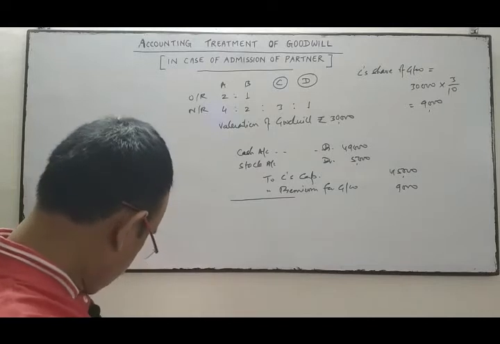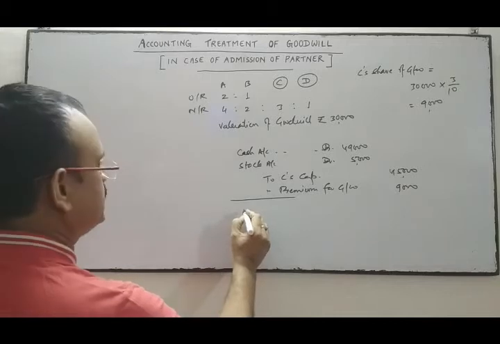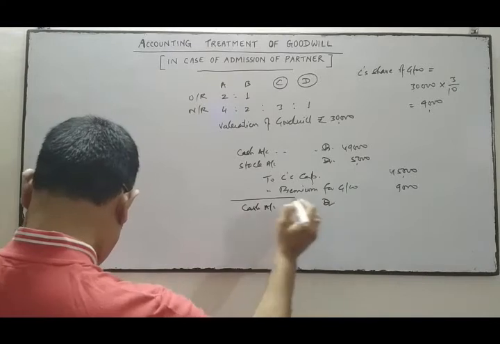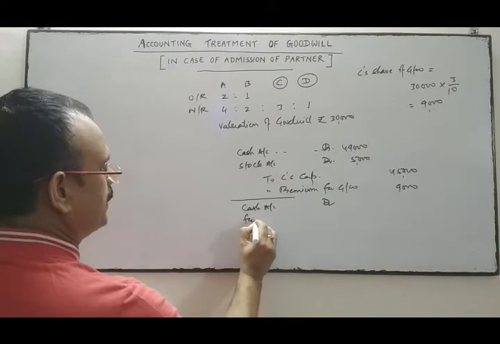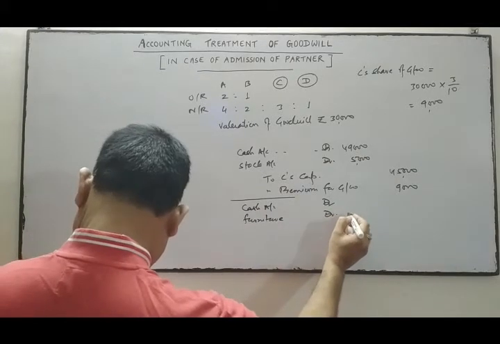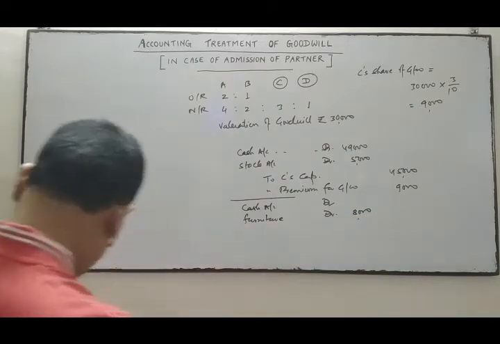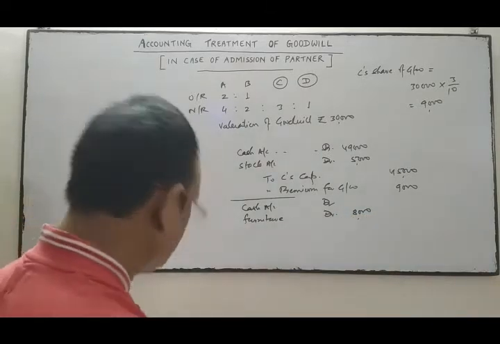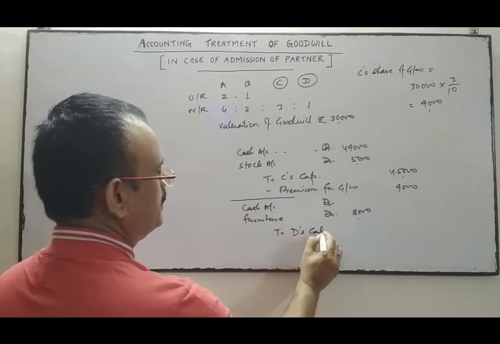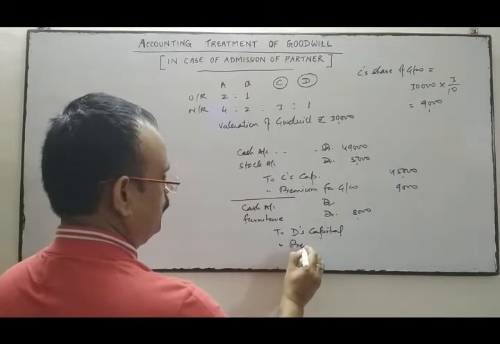The next is D brings 10,000 in cash and furniture worth rupees 8,000 towards his capital and goodwill both, premium for goodwill.